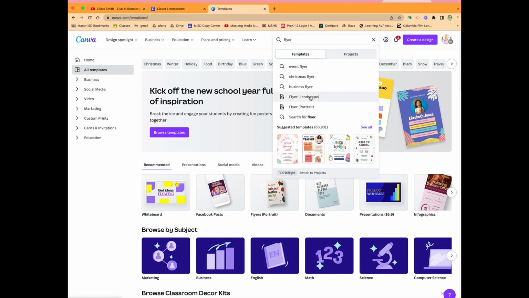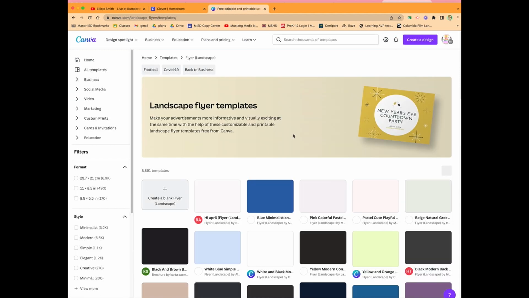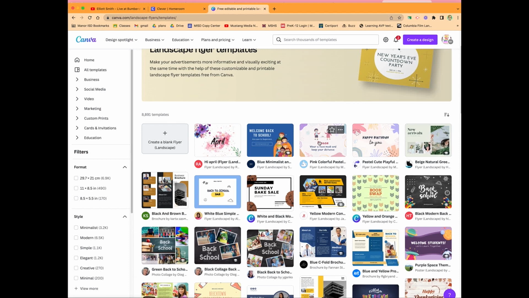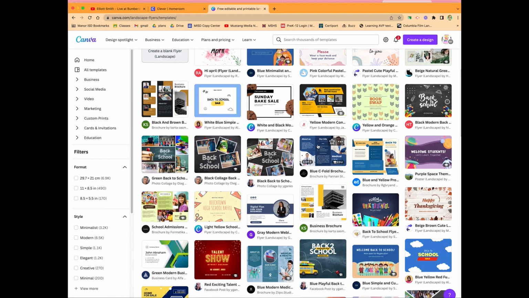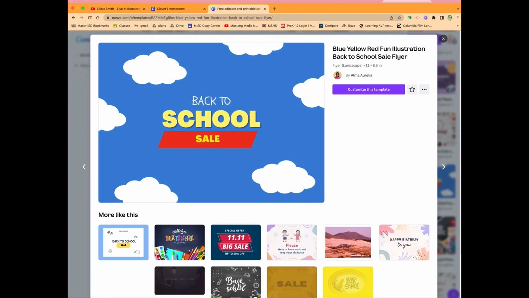Landscape is wide. Haven't seen many landscape flyers around campus. Maybe I'll do a landscape flyer here. All these different ones here, some you pay for, some are free. Definitely not going to do anything I have to pay for. I love this one right here. I'm going to double click on it.